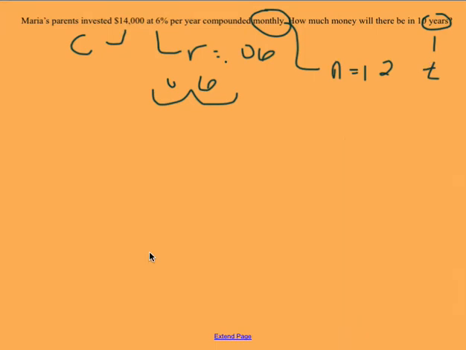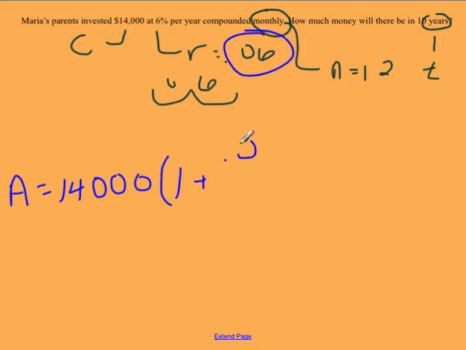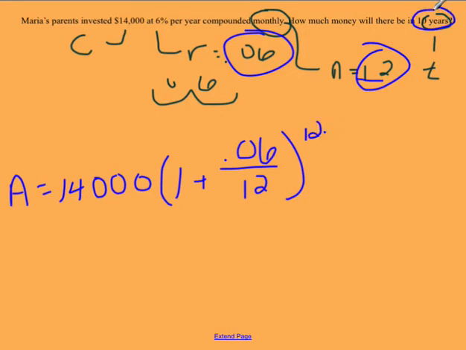So let's go ahead and put this in. So we're starting with $14,000. So this is going to give us our amount after 10 years. Then we're taking 1 plus our rate, but we want it as a decimal, not as a percent, divided by the number of times per year, which is 12, raised to the power of the number of times per year times the number of years. Now here's a trick with simplifying that I want you guys to do. Before you punch everything in your calculator, I want you to simplify that exponent down first.